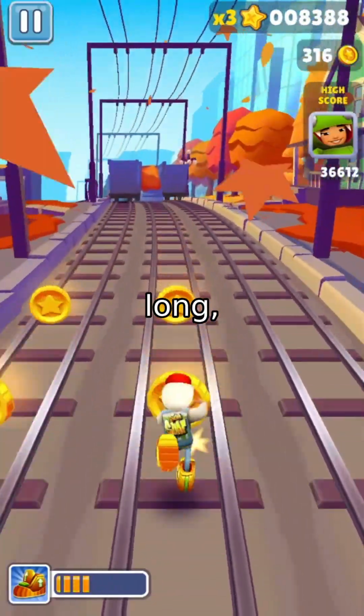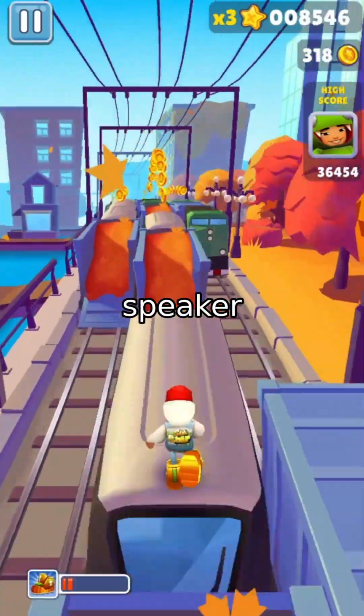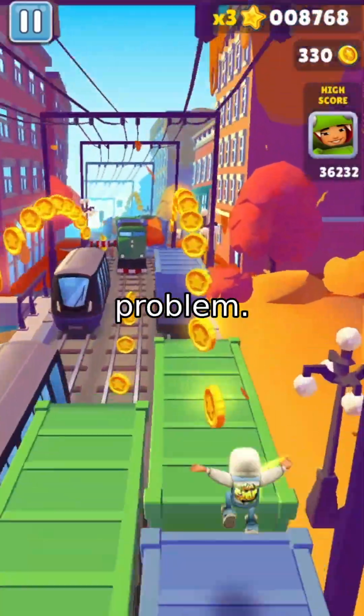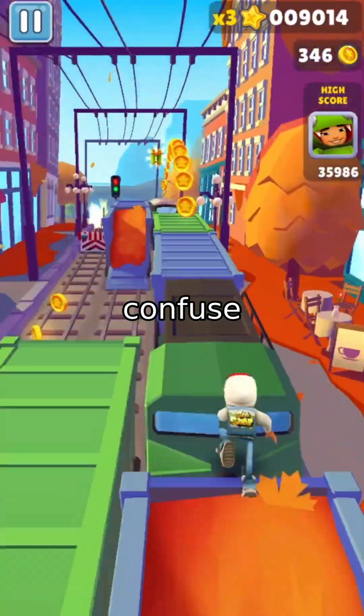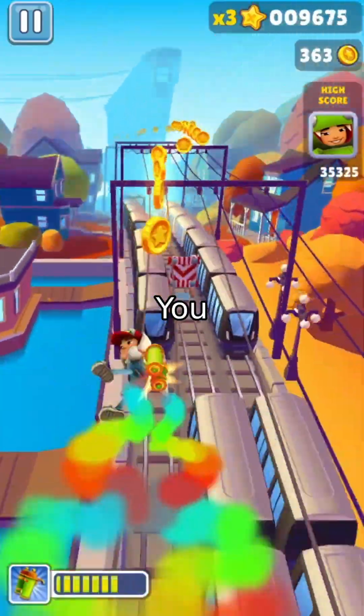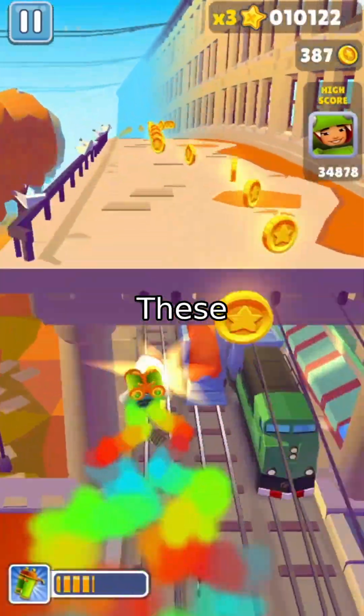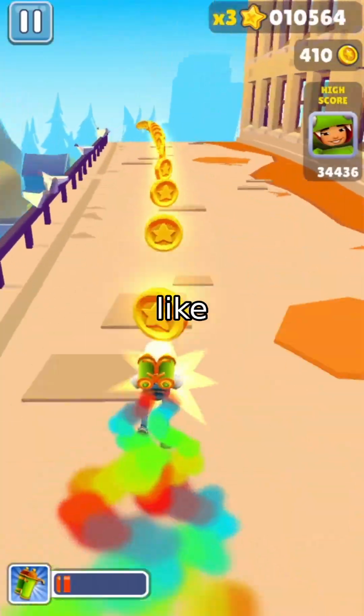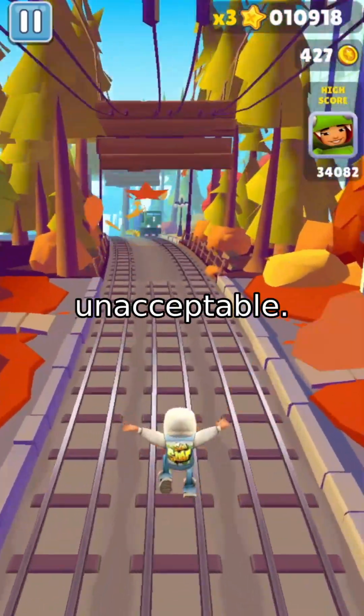Traditional systems rely on long, continuous audio snippets to assign speaker identities. But this creates a problem. Short speech fragments or overlapping voices confuse the model. It's like trying to follow a soccer game by only watching 1-second clips. You miss the flow and get lost in the chaos. These systems struggle with real-time applications like video calls, where delays and errors are unacceptable.